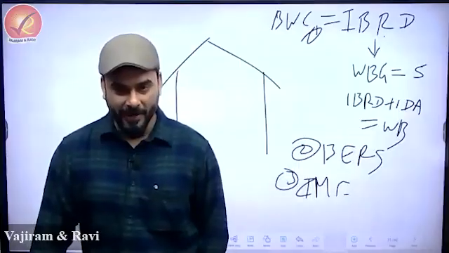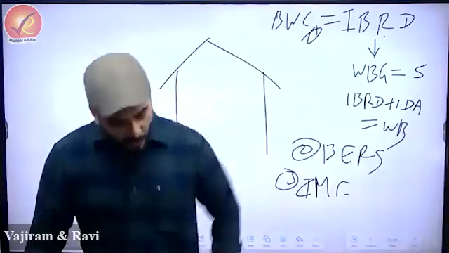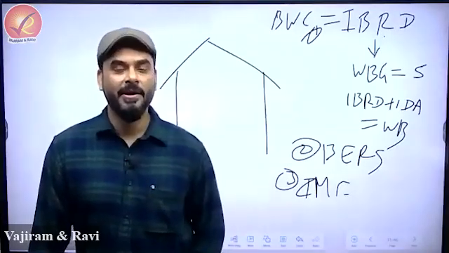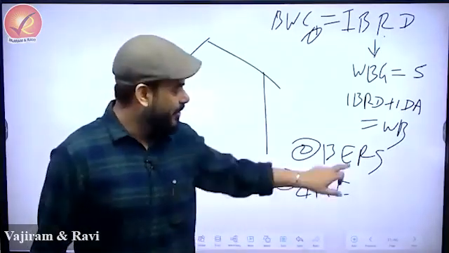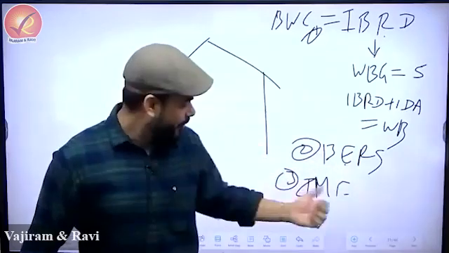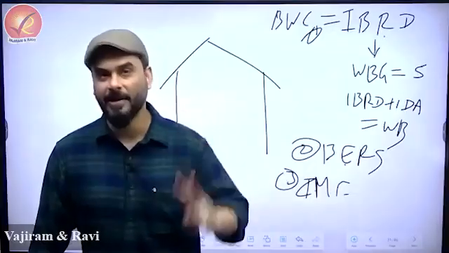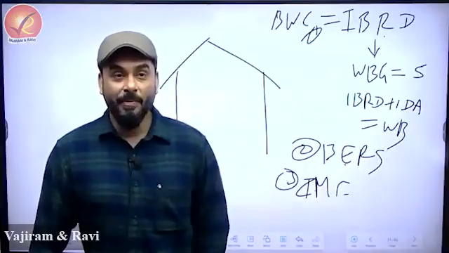Now let me tell you a different reason. Earlier I told you that the IMF was created to maintain the exchange rate system. No, the IMF was not created only for that. So the first reason the IMF was created was so that the Bretton Woods exchange rate system could be maintained. So the IMF said that I'll become the watchdog, I'll maintain everything. Okay, done, no problem.